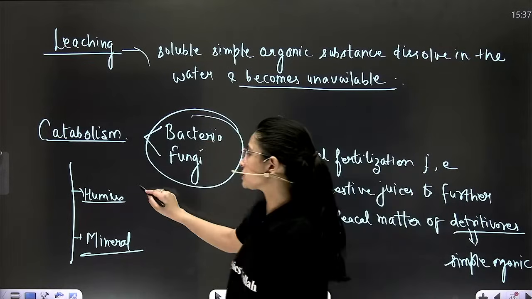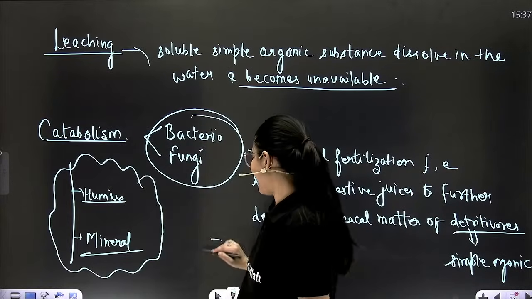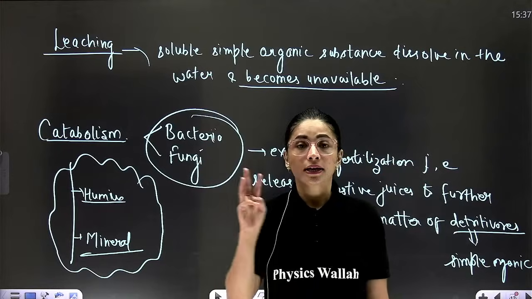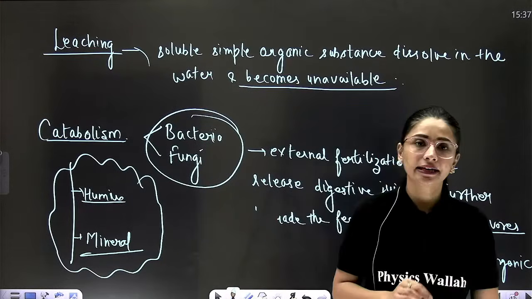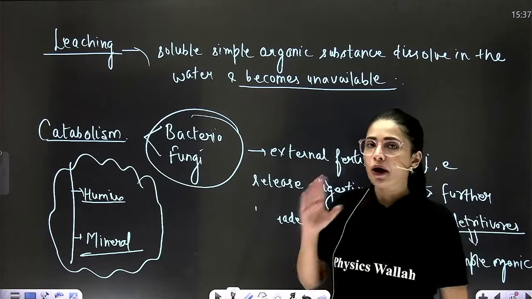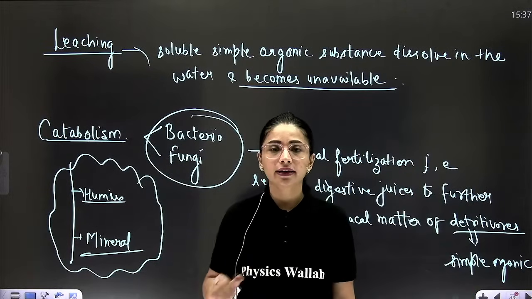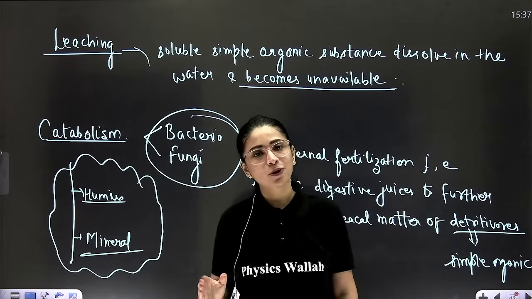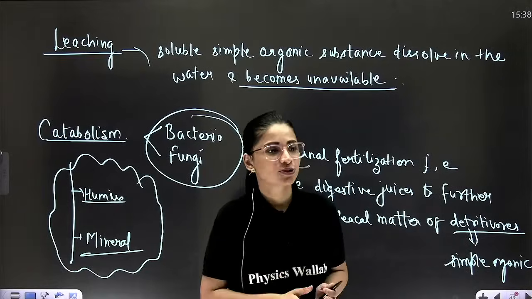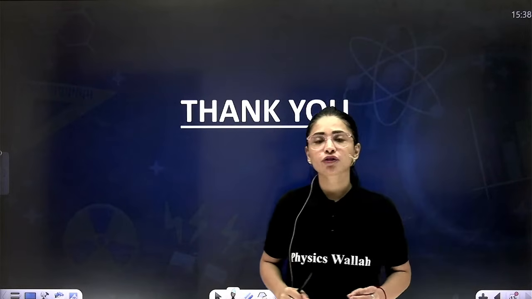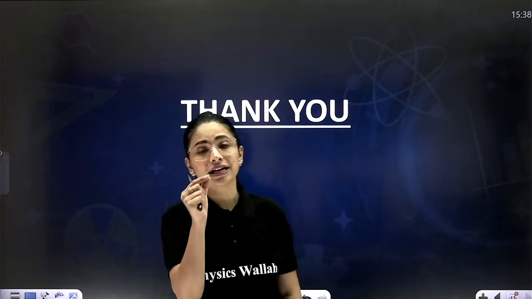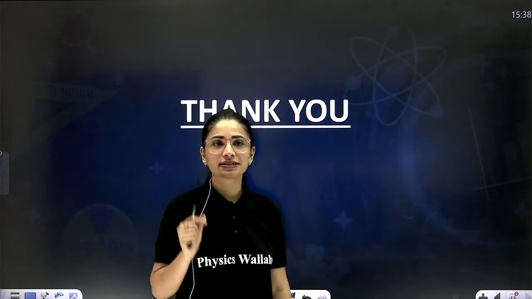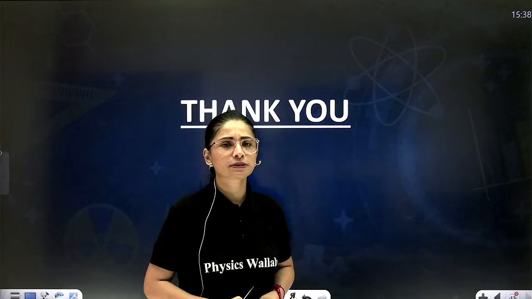Now, these two steps we will discuss in our next class, along with the factors affecting decomposition. The first three steps, I hope, are clear to each and every one of you, how this decomposition takes place. It is divided into 5 steps. What is decomposition? How this process begins. The end portion we will discuss in our next class. So stay tuned till then. Keep revising from your NCERT. Keep following my words, as well as always make notes. Notes are always going to help you beta in every scenario, and reading NCERT is absolutely necessary.